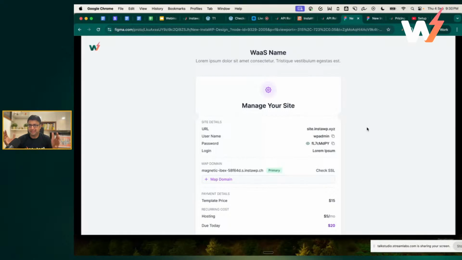So you have a reseller portal where the users can see their own website and can manage domain, can manage the backups, can download the backups, can do SFTP. You can allow what you want to do and what you don't want to do in the portal. So I hope that's something which is clear.